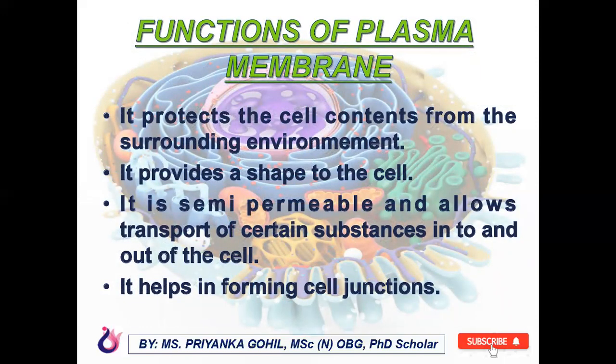So, this plasma membrane protects the cell contents from the surrounding environment. It provides a shape to the cell. It is semi-permeable and allows transport of certain substances into the cell and out of the cell. And it also helps in forming the cell junction.